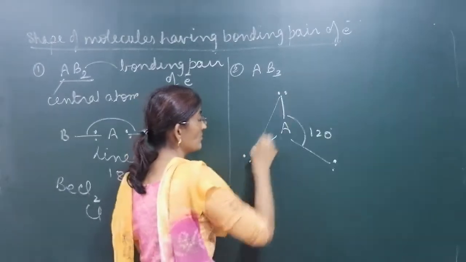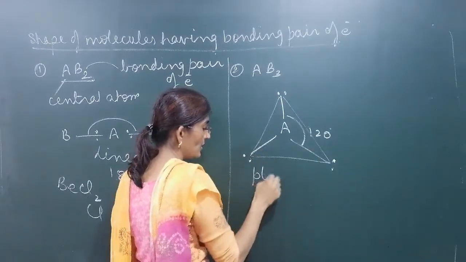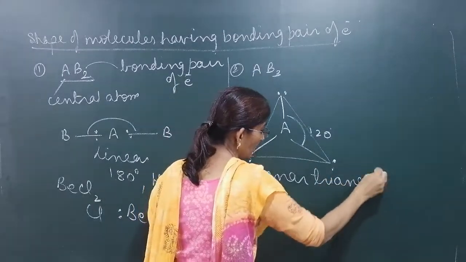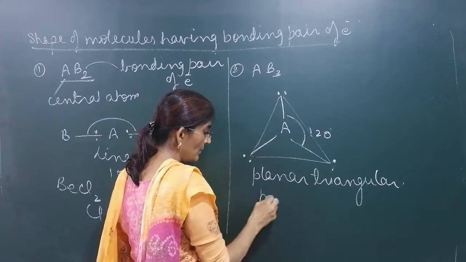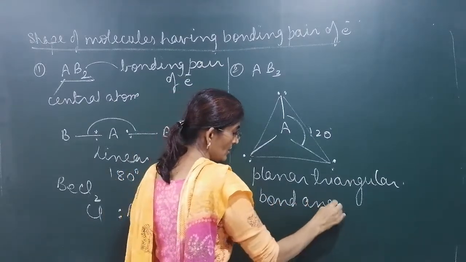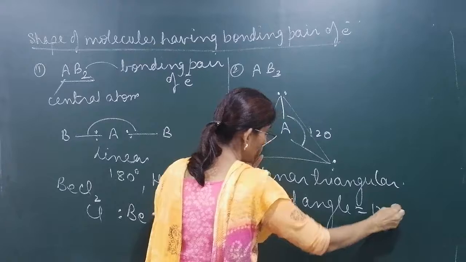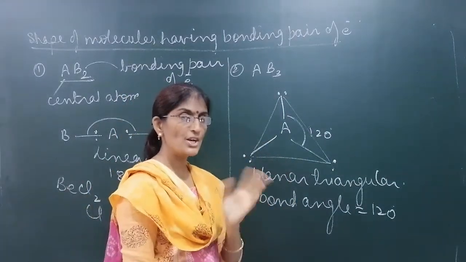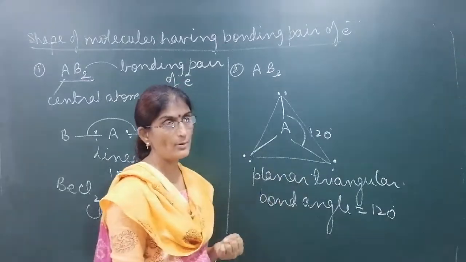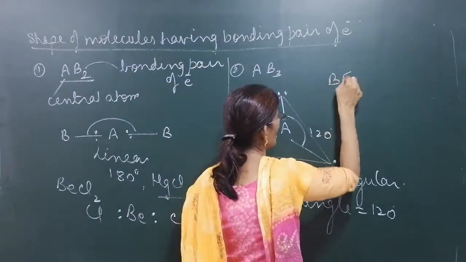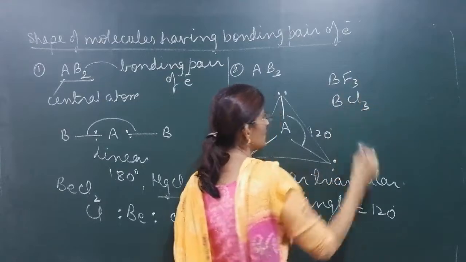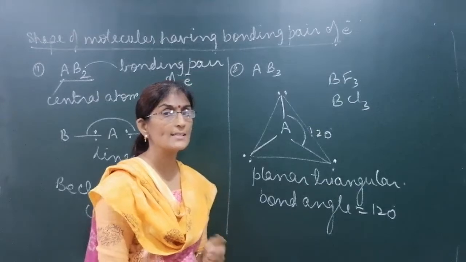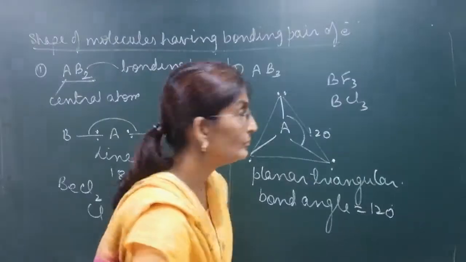What is the shape now? The shape is planar triangular. And bond angle will be 120. If the molecule is AB3 type, three bonding pairs around A, no lone pair, then the shape or geometry is planar triangular, bond angle is 120. Examples are BF3, BCl3. They all have planar triangular shape and their bond angle is 120. Okay? Next type.